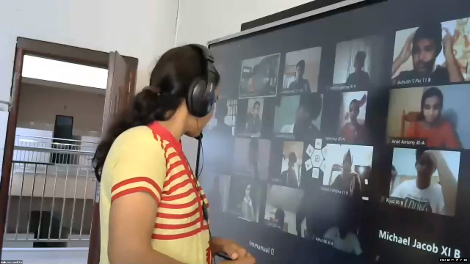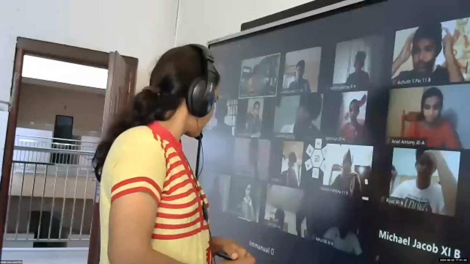Then we discussed the constant function. Constant function is given by f of x is equal to c, where c is any real number. F of x is c. The next one we discussed is polynomial functions, isn't it? Yes, polynomial.